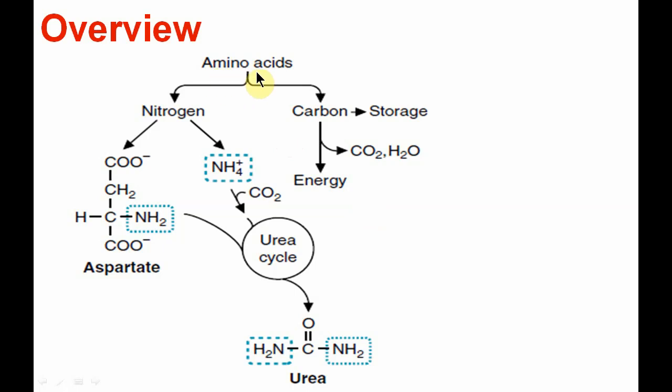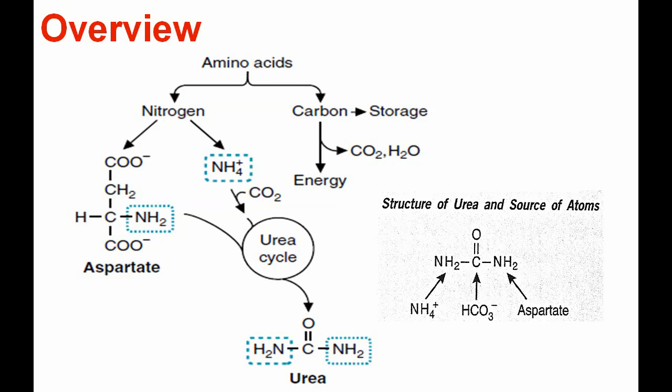As we have seen, under catabolism, amino acids will liberate the nitrogen part and the carbon skeleton. The nitrogen part, mainly in the form of ammonia, enters into the urea cycle, and aspartate will also deliver nitrogen into the urea cycle, so as to be further excreted in the form of urea through the kidney in the urine.